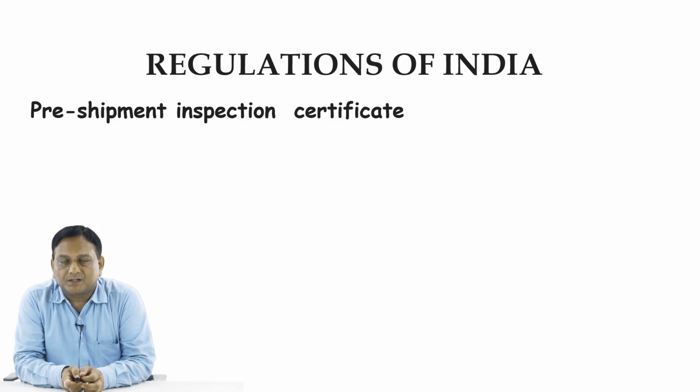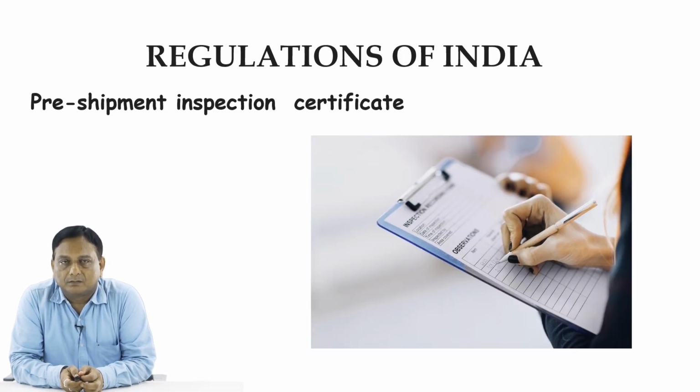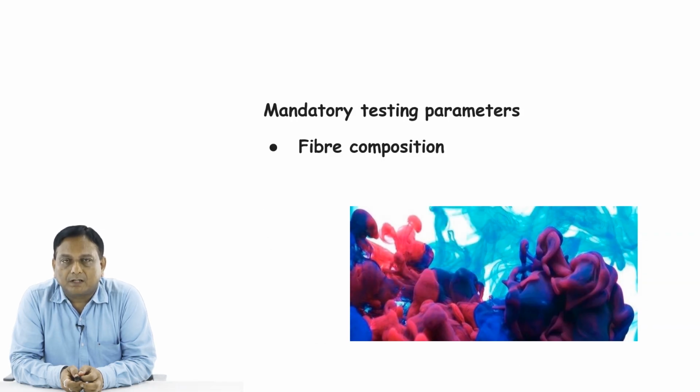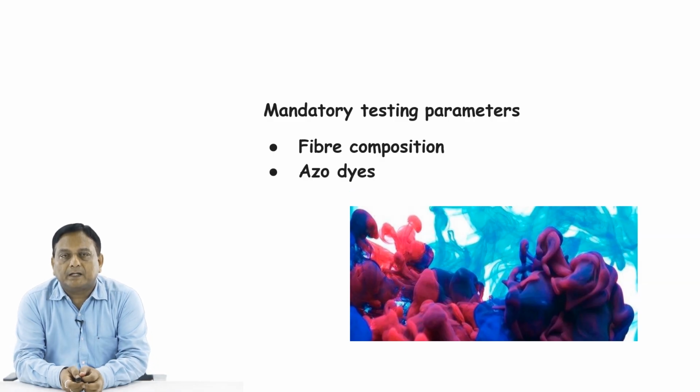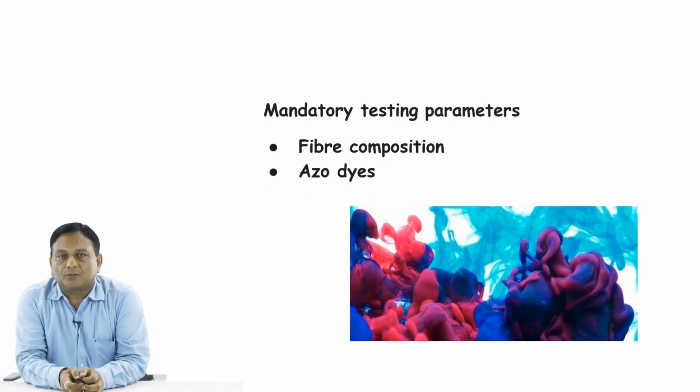A pre-shipment inspection certificate is also mandatory under these regulations of India. Pre-shipment inspection is unique to the Indian system of controlling harmful substances. The mandatory testing parameters covered under this Indian Act include fiber composition, and azo dyes are also covered in this category.